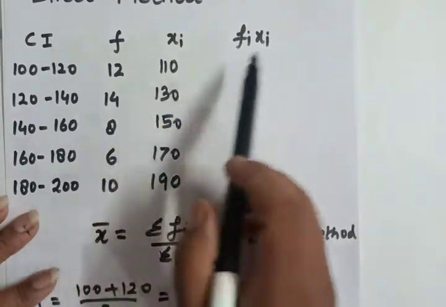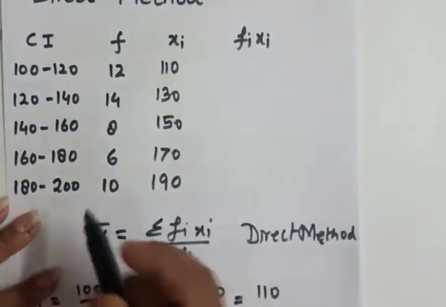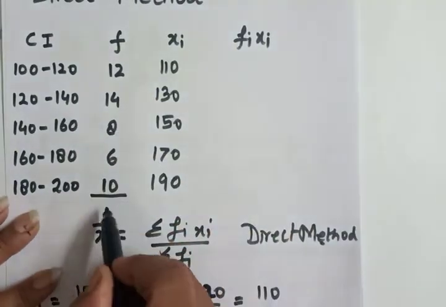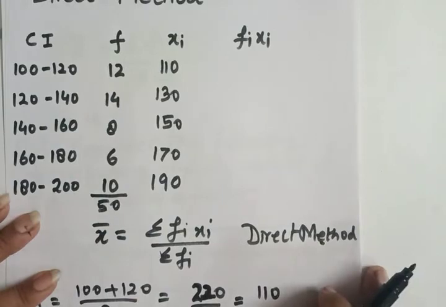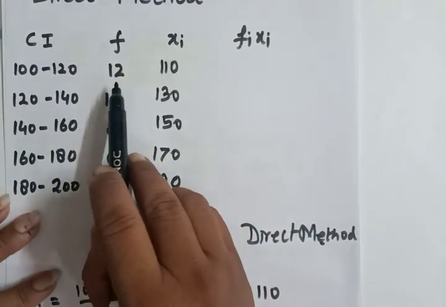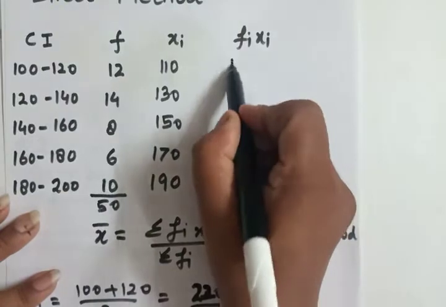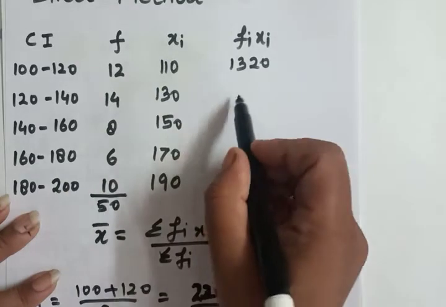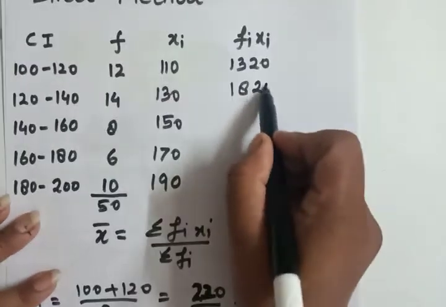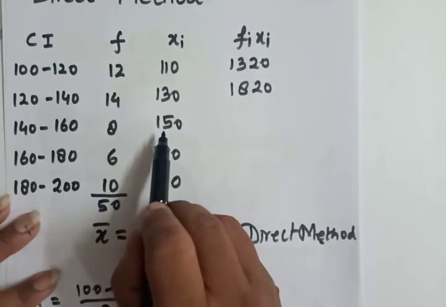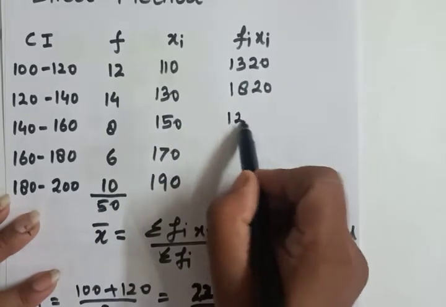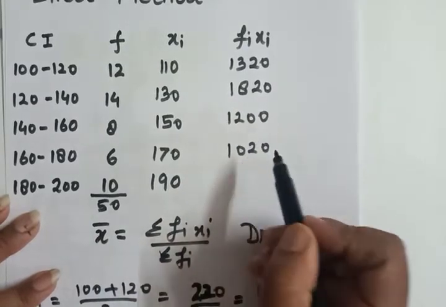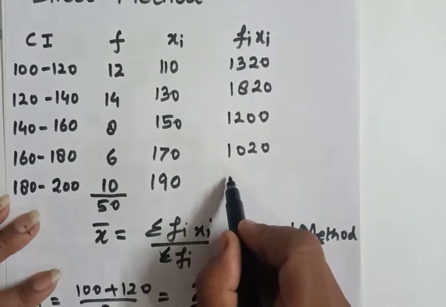Yes, so now we have to find Fi and Xi. First of all, we will write the total of frequencies. 12 plus 14 plus 8 plus 6 plus 10 is equal to 50. Now we need to find the multiplication: 12 into 110 is equal to 1320. 14 into 130 is equal to 1820. 8 into 150 is equal to 1200. 6 into 170 is equal to 1020. 10 into 190 is equal to, of course, 1900.